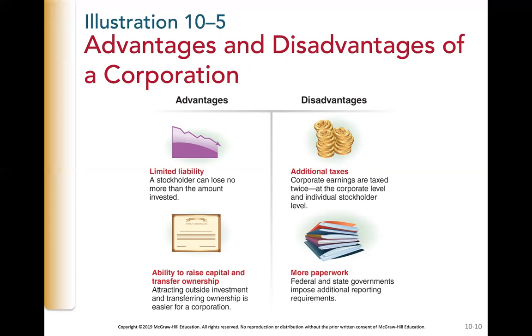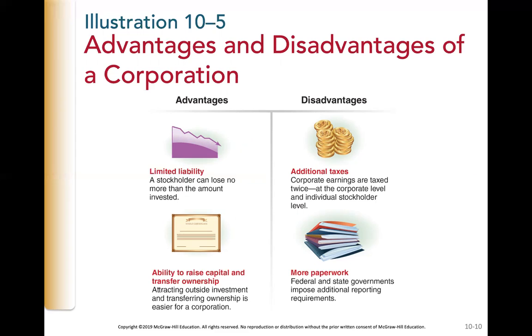The second advantage is the ability to raise capital and transfer ownerships. Because corporations sell ownership interests in the form of shares of stock, ownership rights are easily transferred. An investor can sell his or her ownership interests, shares of stock, at any time and without affecting the structure of the corporation or its operations.